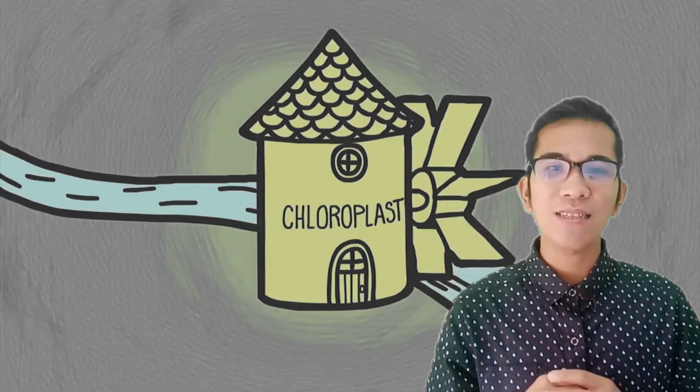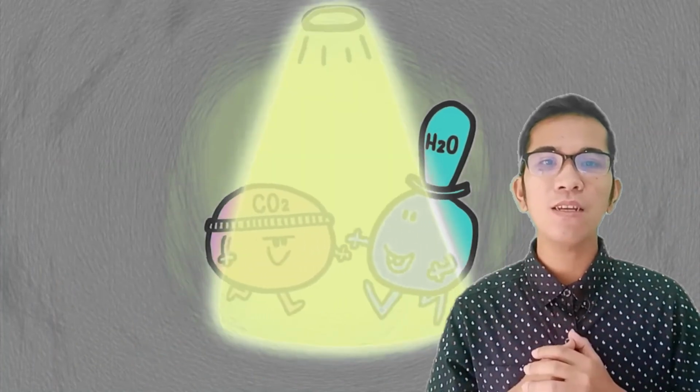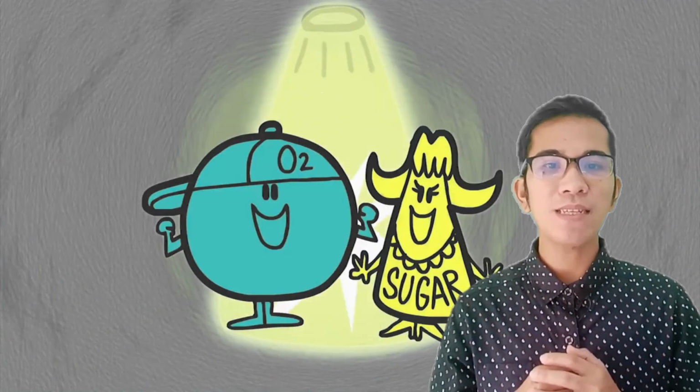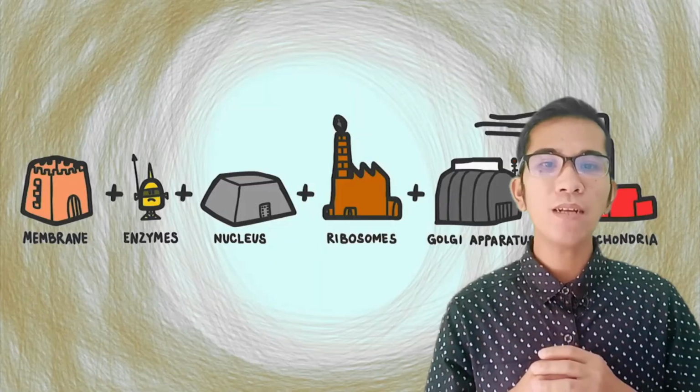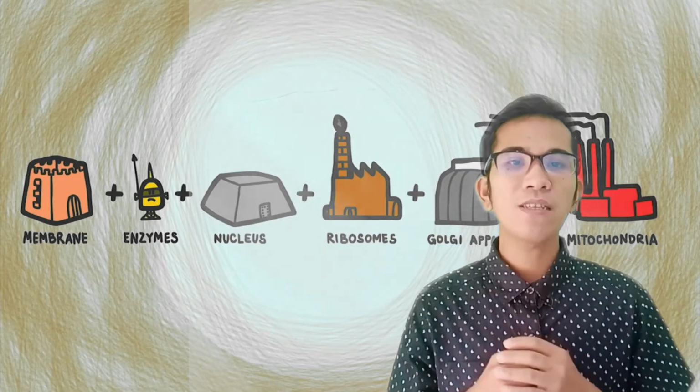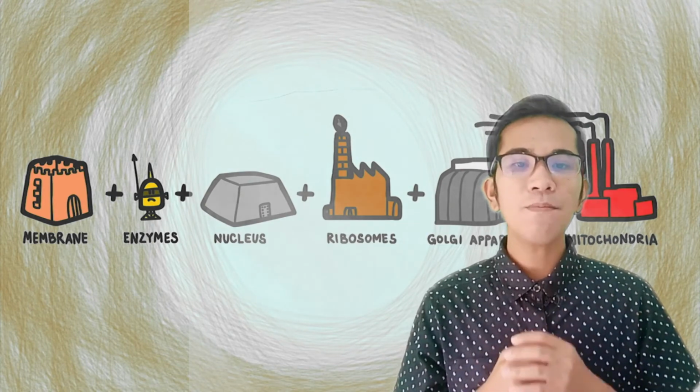Plant cells make energy in a different way. They have chloroplasts that combine carbon dioxide and water with light energy from the sun to create oxygen and sugar, a form of chemical energy. All the parts of the cell work together to keep things running smoothly, and all the cells of our body have to work together to keep you running smoothly. That's a whole lot of cells. Scientists think there are about 37 trillion of them.